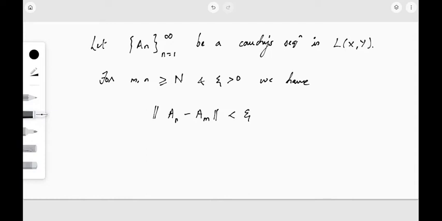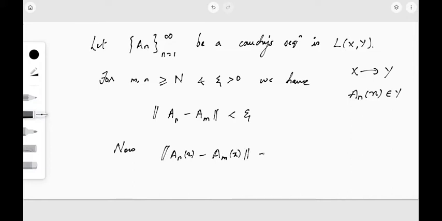With the help of this we shall show that the sequence A_n of x is Cauchy in Y. Clearly A_n is an element of L of X,Y, meaning it is a mapping from X to Y, so A_n of x will be an element of Y.